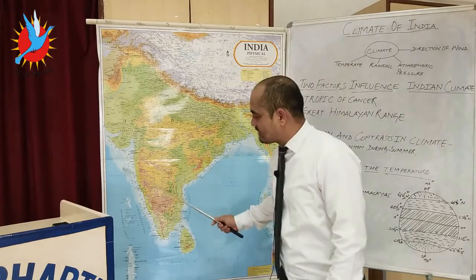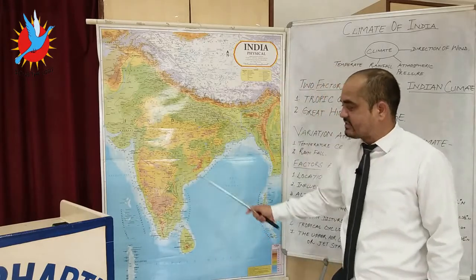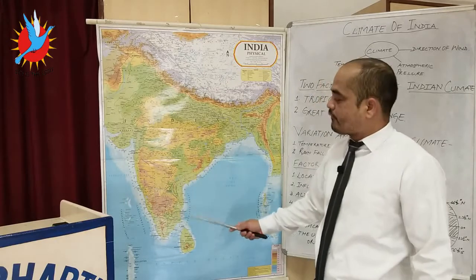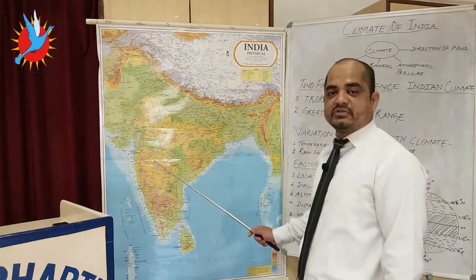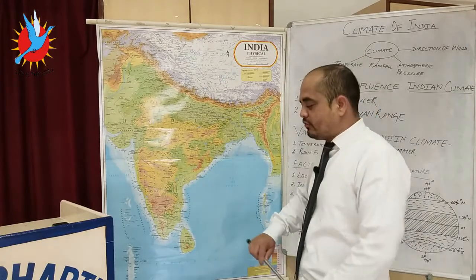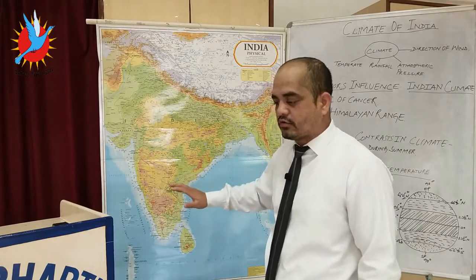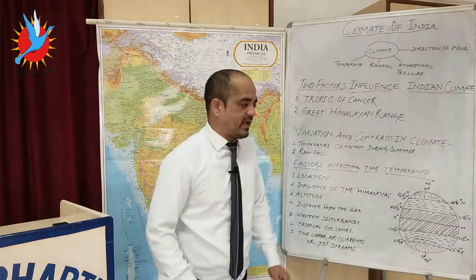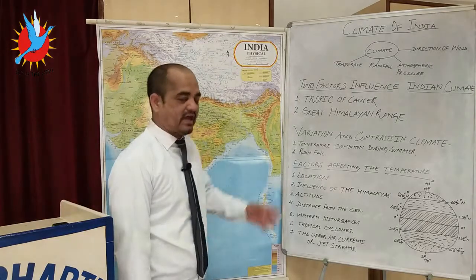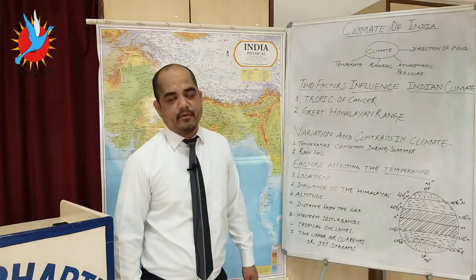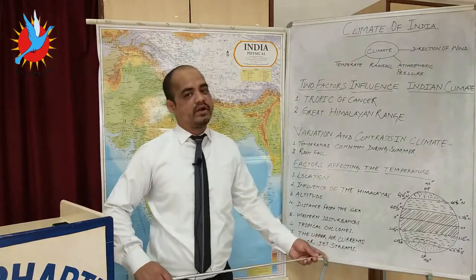Sea breeze blows from the ocean toward the land, and land breeze blows from land toward the ocean. So they balance the climatic condition of coastal areas. If a place is very far from the coastal area, it has to suffer the continental type of climate. Summers are very hot, winters are very cold.